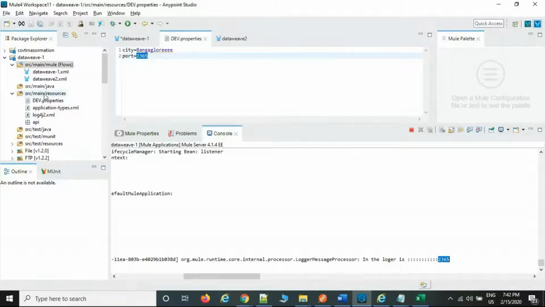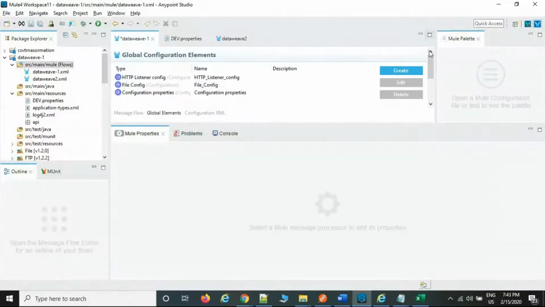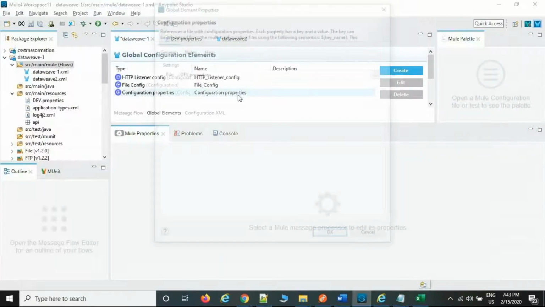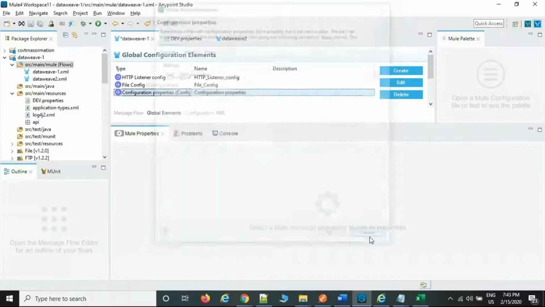Where we are going to create it: first, in the main resource, dev.properties; the extension should be .properties. Once you create it, the file is applicable for all the flows, right? Then go to your main project or the flow, go to the global elements, create global configuration properties, and the name which you have created, copy and paste the same. So dynamically it is going to pick the file and reuse the property wherever I want. Currently we are using 2563.